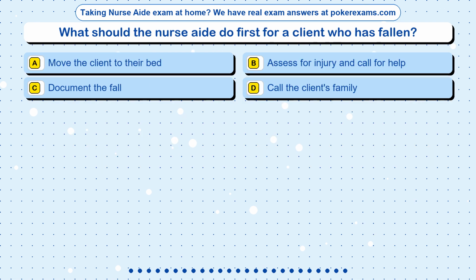Question 11. What should the nurse aide do first for a client who has fallen? Option A, move the client to their bed. Option B, assess for injury and call for help. Option C, document the fall. Option D, call the client's family.